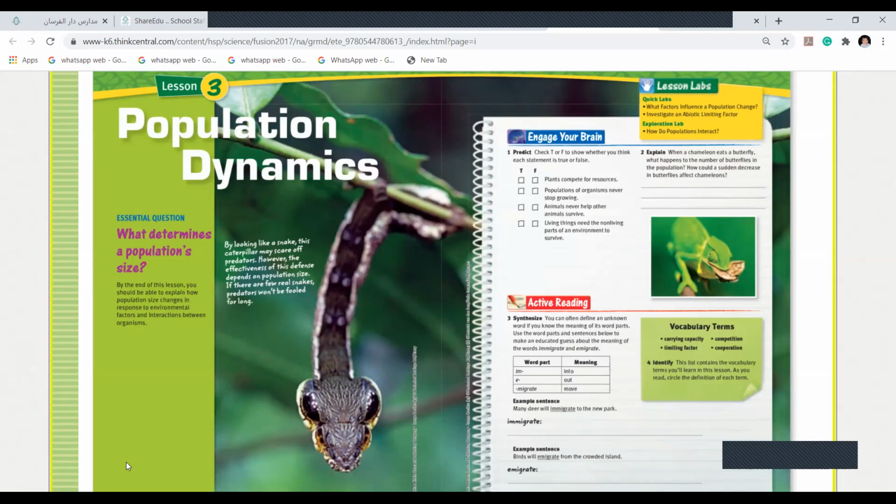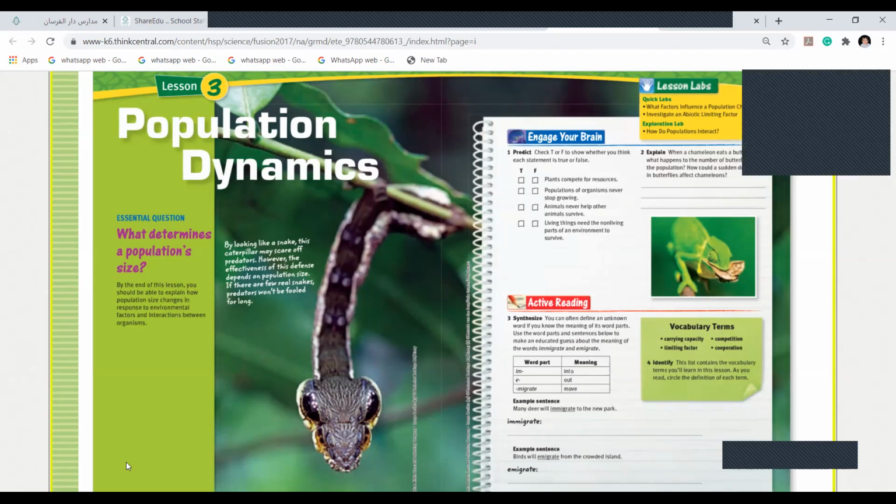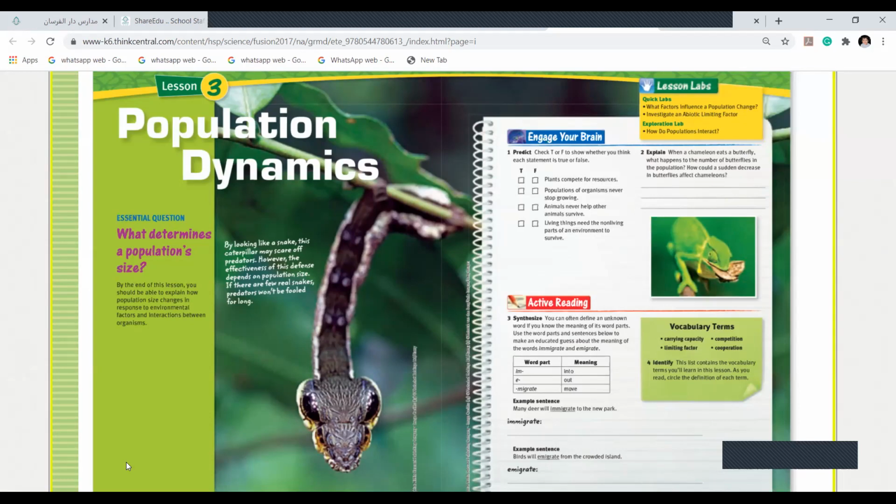What determines a population size? By the end of the lesson, you will know about the population size. Maybe you will compare how the population was in 2000, how it is now, and what you expect in 2050 about the population of anyone, humans in Saudi Arabia, humans in China, or species or plants, population of anything.